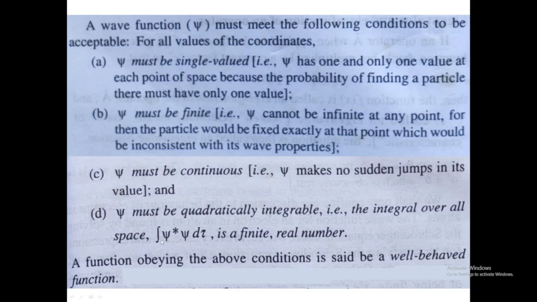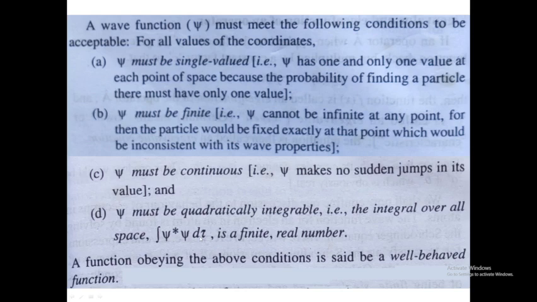Okay, so when you put an integral d tau, d tau is a finite real number. D tau, as you know, is dx dy dz. The three represents the three coordinates, and this integral psi star psi d tau, or integral psi square d tau, indicates the probability of meeting the electron in the three-dimensional space. Then it will be finite and it will be a real number.